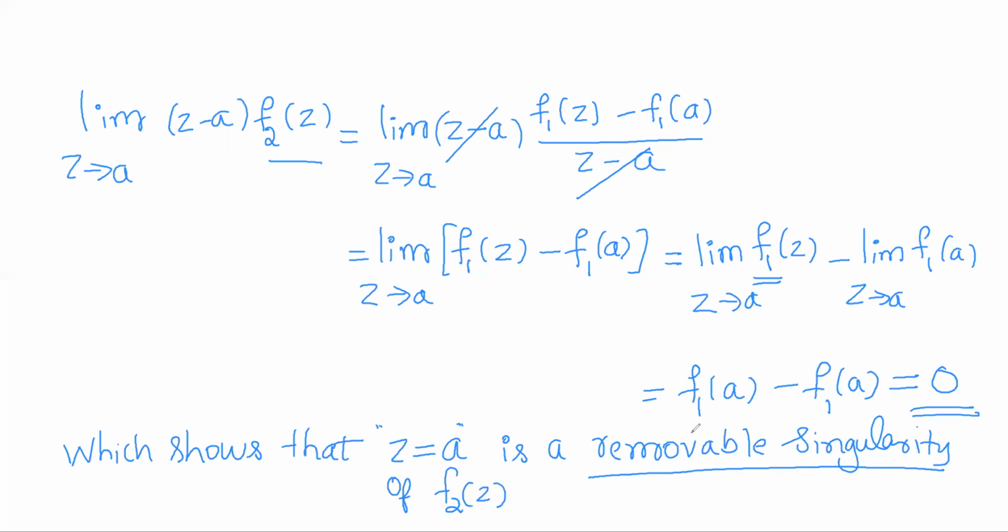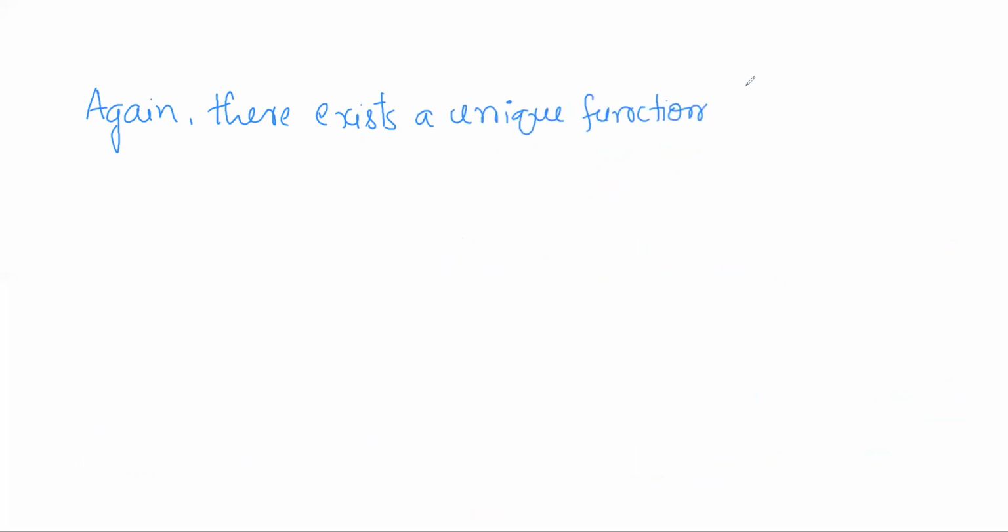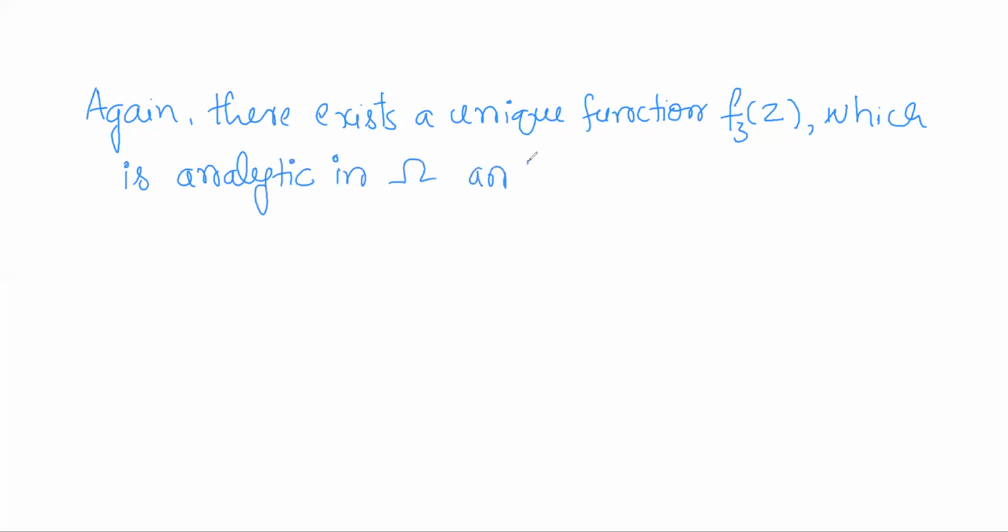So hence, again, there exists a unique function, say f3 of z, which is analytic in the whole region omega, and which is the same as f2 of z in omega minus a, right?